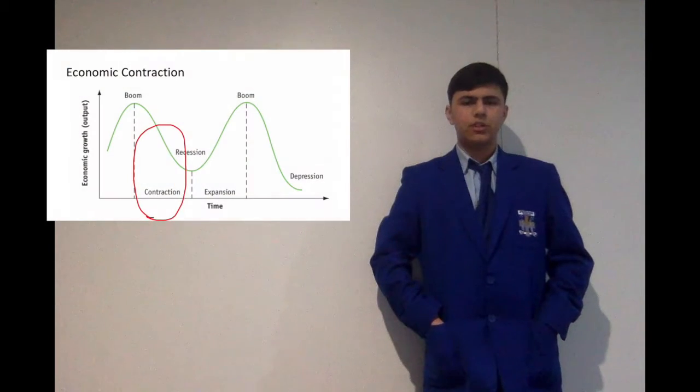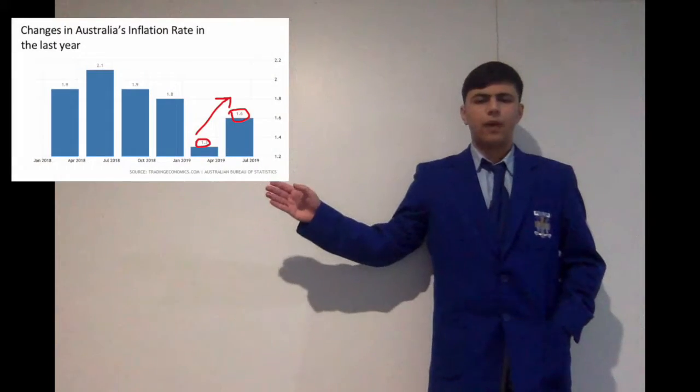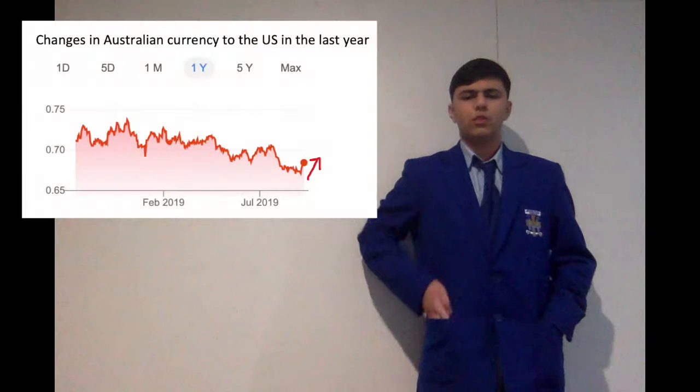Now it's time for the Australian economic forecast, and as an economist majoring in Australia's economy, I've concluded that Australia is currently experiencing contraction, but once it begins stabilising in the near future, it will experience an expansion economically. This observation has been made by following a series of trends which recently have begun to occur. This would include an increase in inflation and purchasing power parity, which can all be linked back to the China-US trade war, which has resulted in more demand for Australian goods and services.